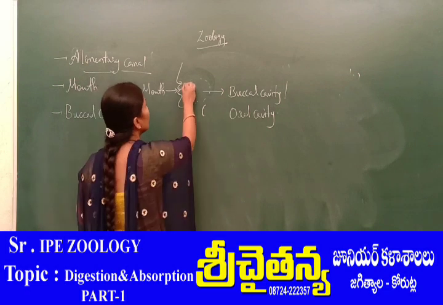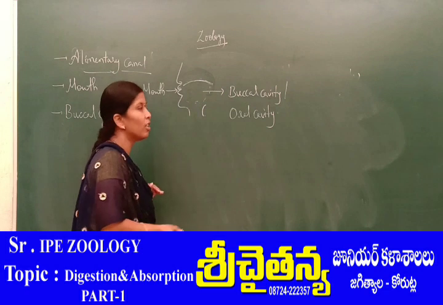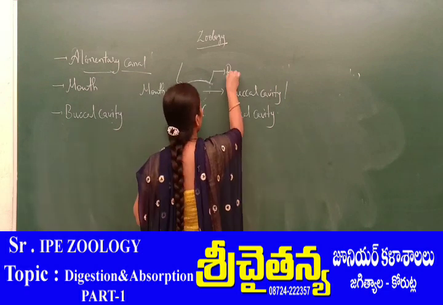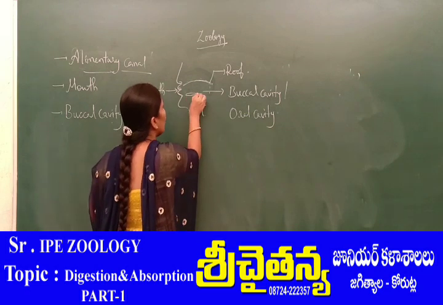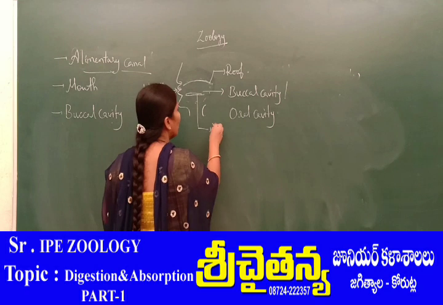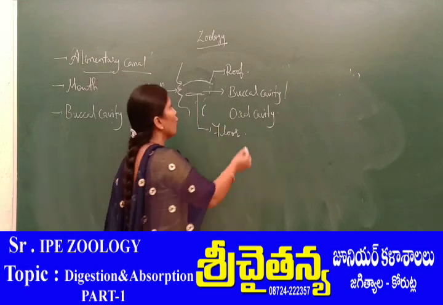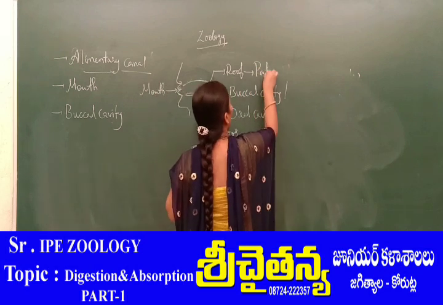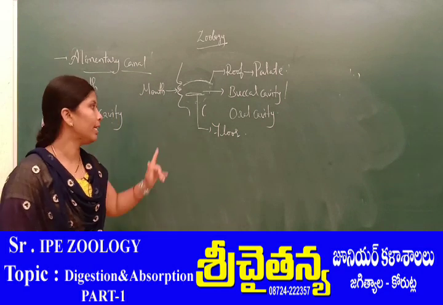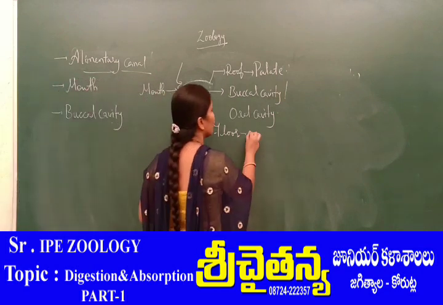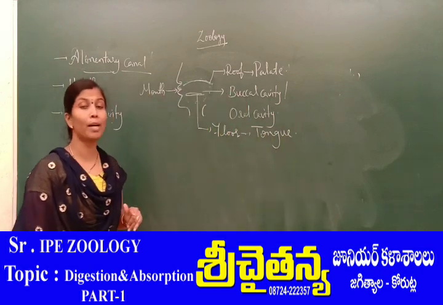This upper portion is termed generally the roof of the buccal cavity. And this lower portion is generally the floor. The roof of the buccal cavity is constituted by the palate, and the floor of the buccal cavity is constituted by the tongue.